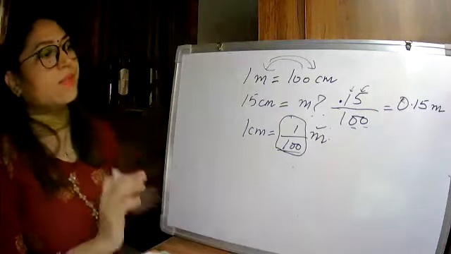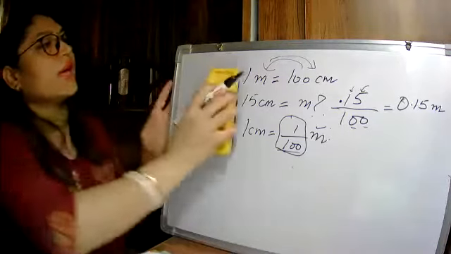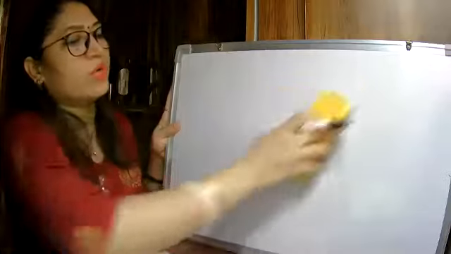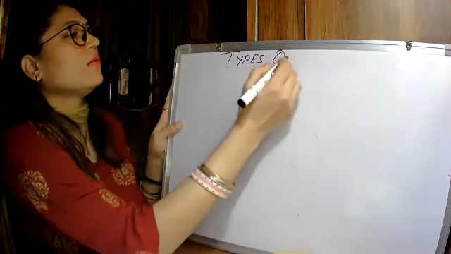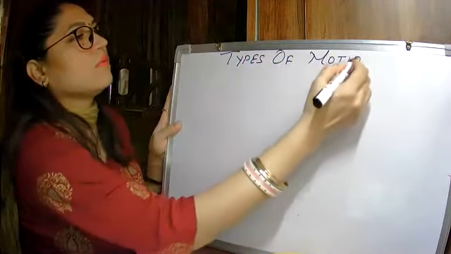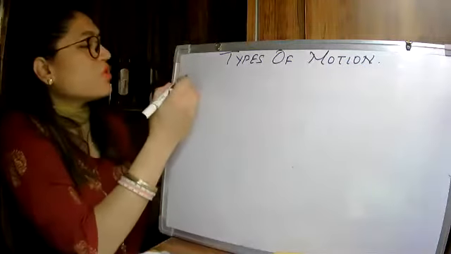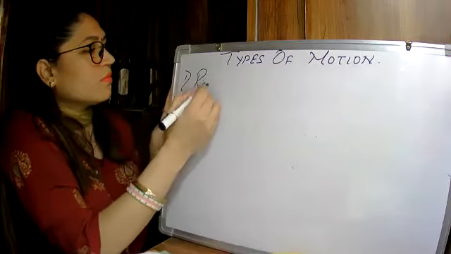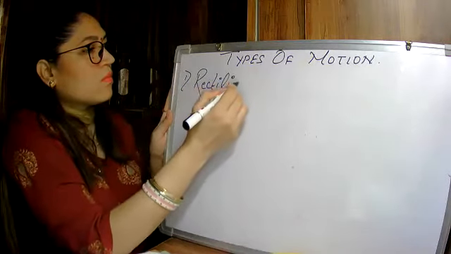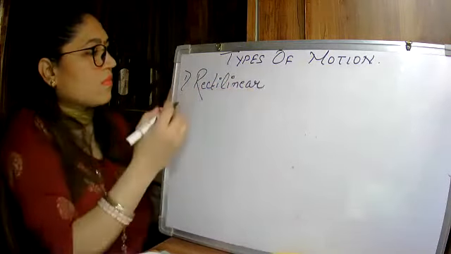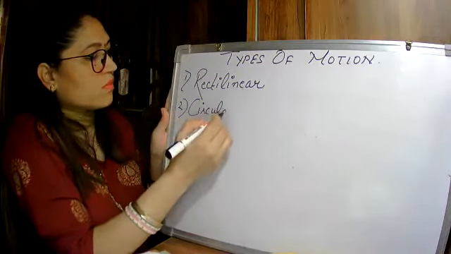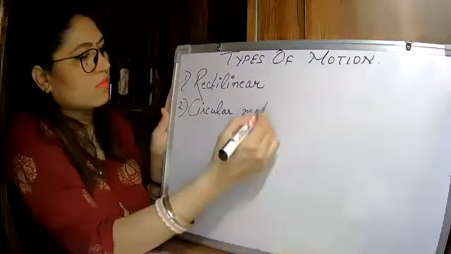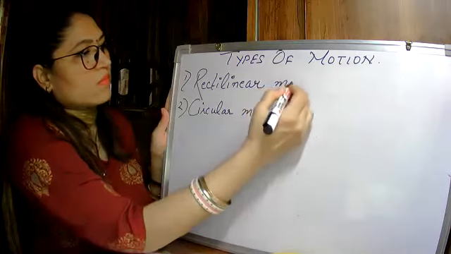Okay, and then yesterday what were we doing? Types of motion. I told you two types of motion we have covered. What are the two types of motion that we have covered? Can anyone recapitulate? Can you tell me the names? Ma'am, rectilinear motion and circular motion. Yes. Can anyone tell me what is rectilinear motion? We can see that objects move along a straight line. This type of motion is called rectilinear motion.